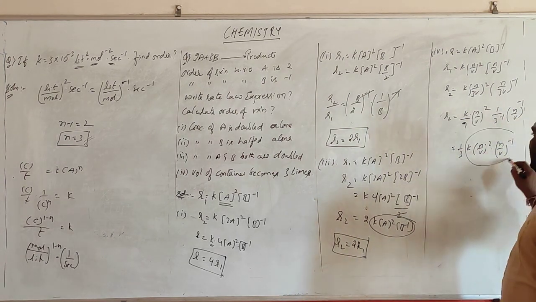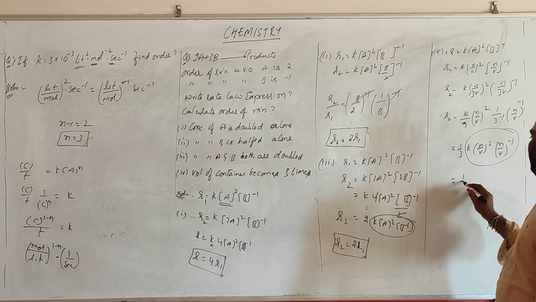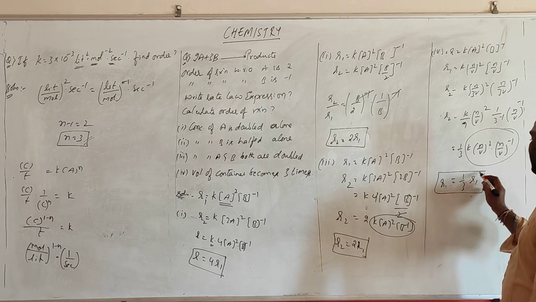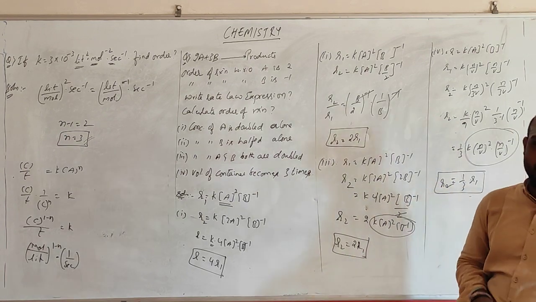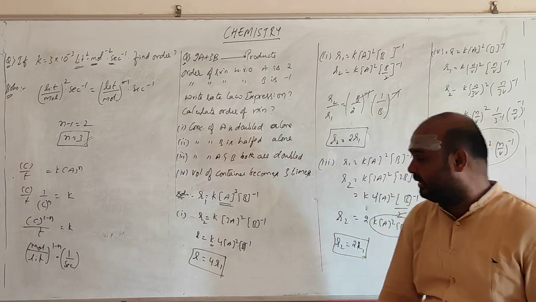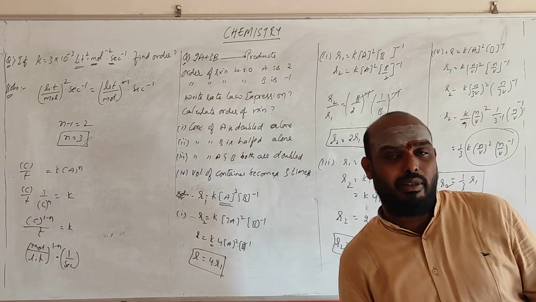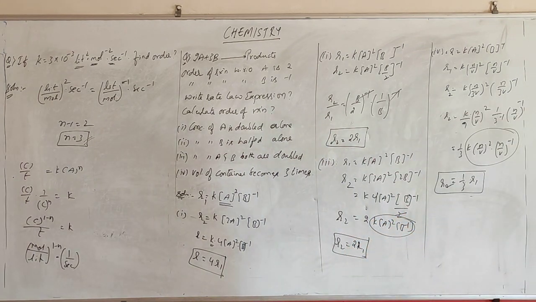So this entire thing is R1. So 1/3 of R1. So the final rate of the reaction, when the volume alone is tripled, becomes 1/3 of the initial rate. So let us take some more questions.